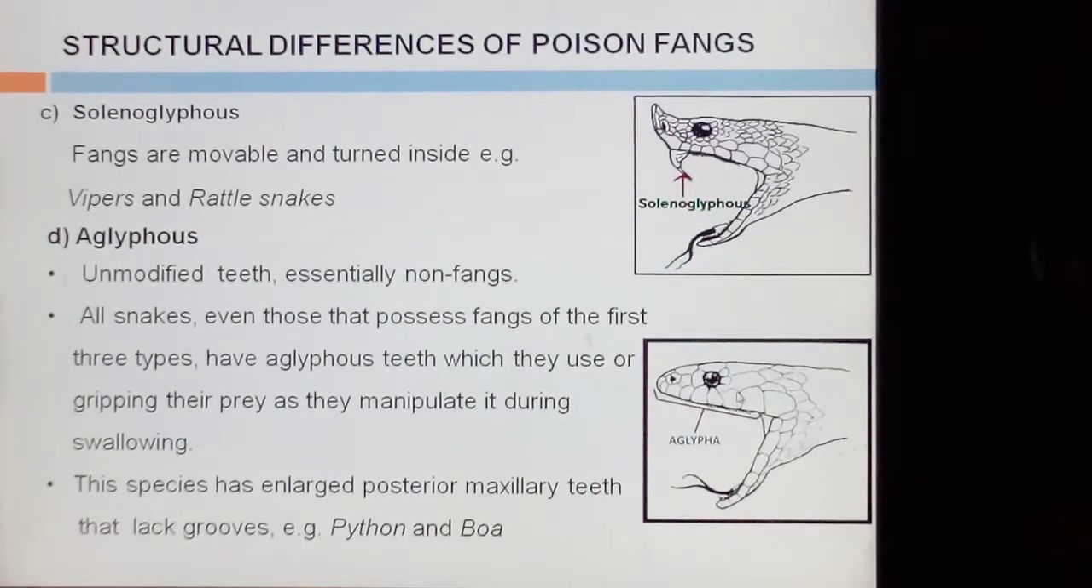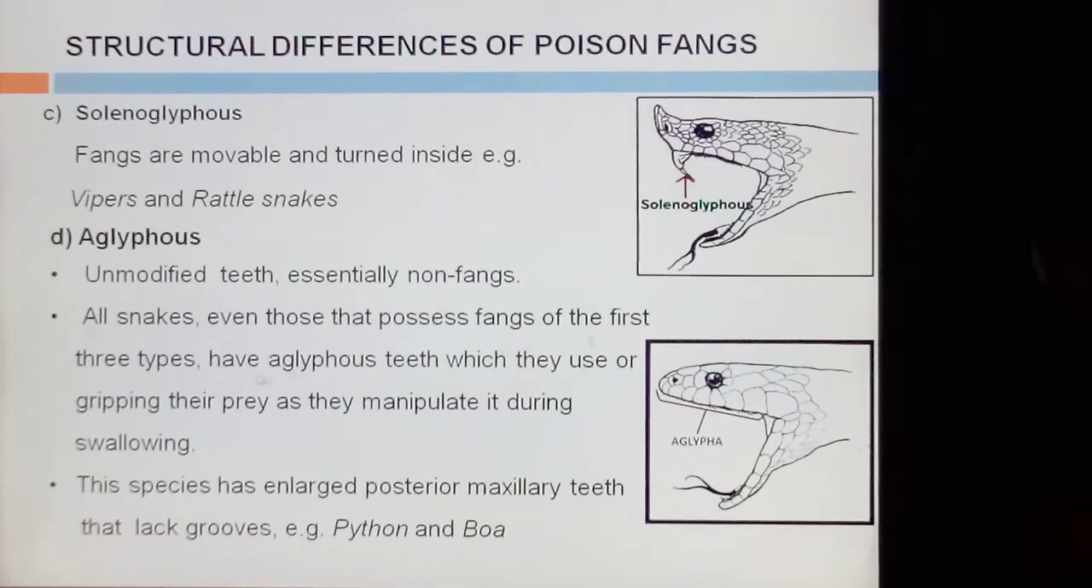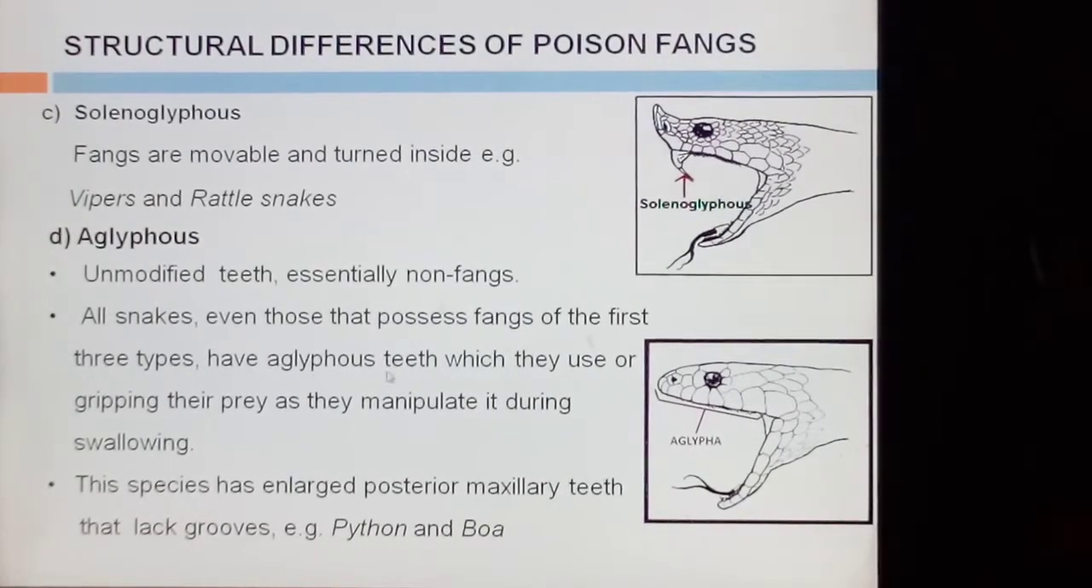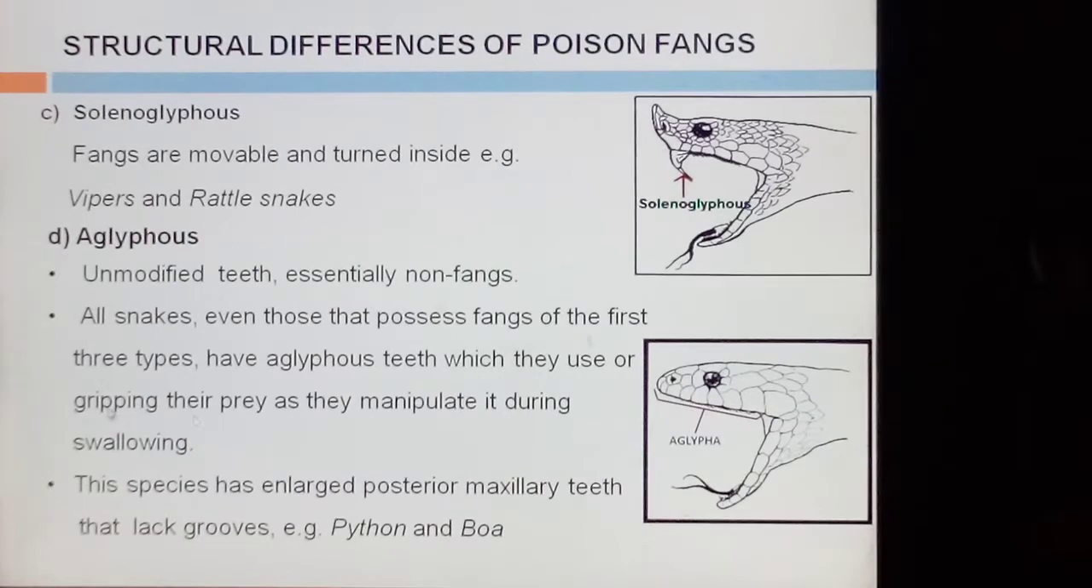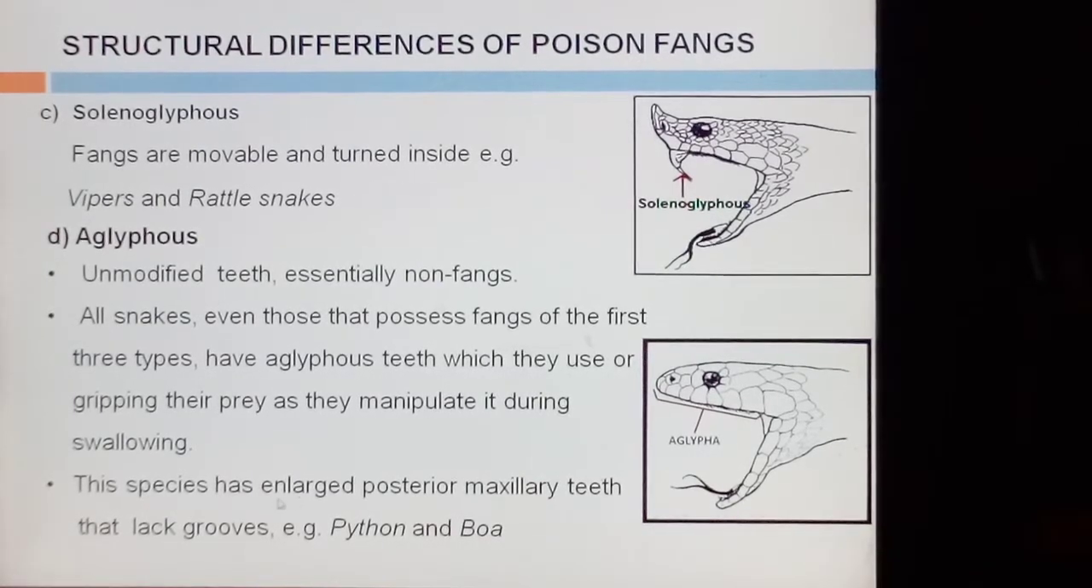And the last one is Aglyphous. Aglyphous snakes have unmodified teeth, essentially non-fangs. All snakes, even those that possess fangs of the first three types, have aglyphous teeth which they use for gripping their prey as they manipulate it during swallowing. This species has enlarged posterior maxillary teeth that lack grooves. Examples are python and boa.